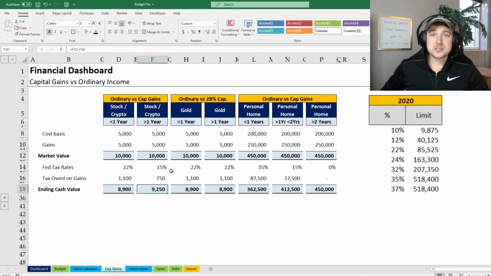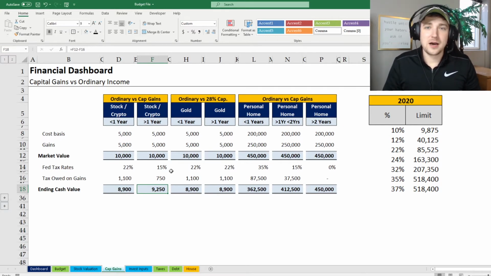All right, so two things that I want to talk about when it comes to stocks, because they're unique to stocks, is that first and foremost, if you have to sell them at a loss, you are allowed to carry forward losses indefinitely and offset them against future gains until it is gone. Also, if there are no gains, you're able to offset $3,000 of ordinary income against those losses in future years. So keep that in mind. If you do have to sell at a loss, it's something to consider.